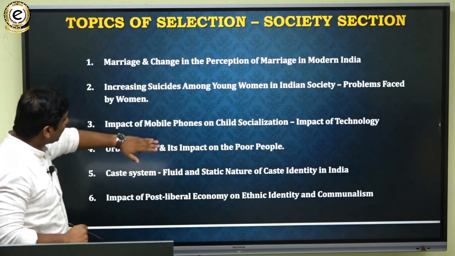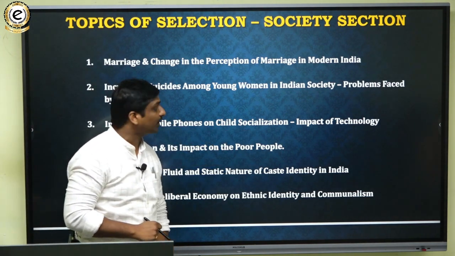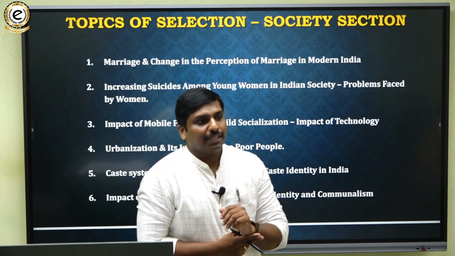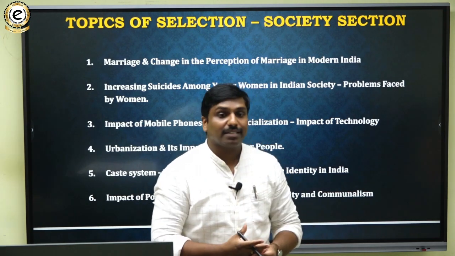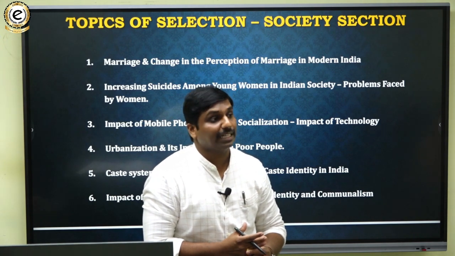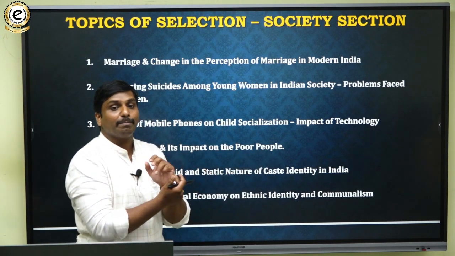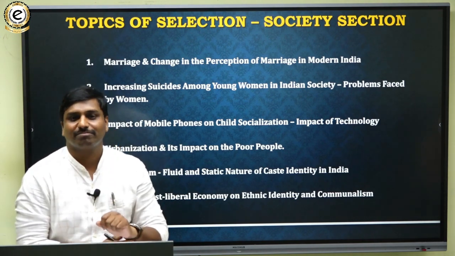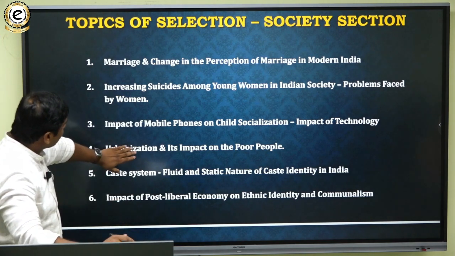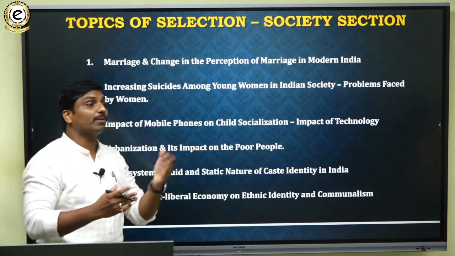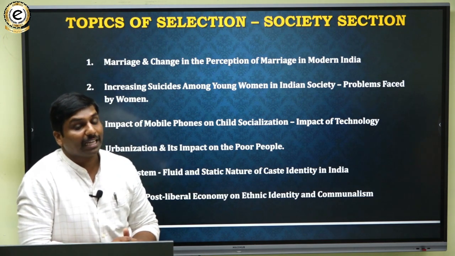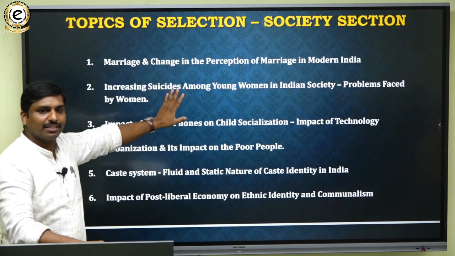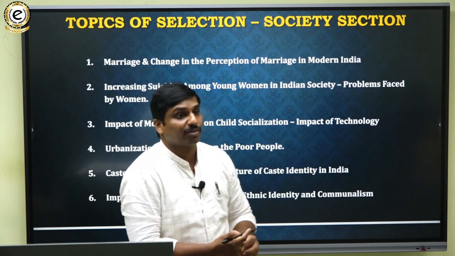The third topic is the impact of mobile phones on child socialization, and thus they are trying to check the impact of technology on various sections of society. Children are one important section in society. So how technology is impacting children, that is one important aspect. Then the next topic is urbanization and its impact on the poor people in the urban region. If you look, the topics here are more or less direct. They are not much difficult when compared with the geography section.